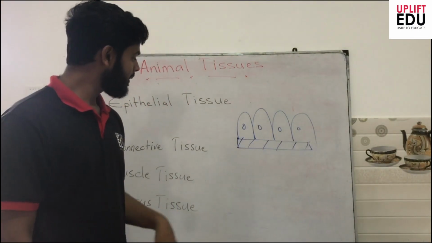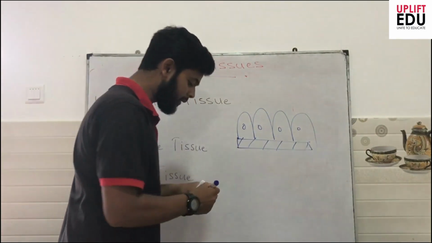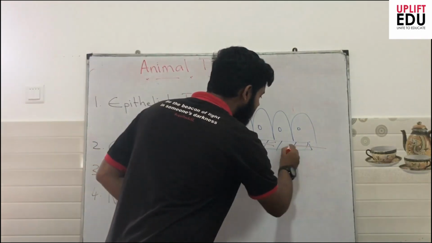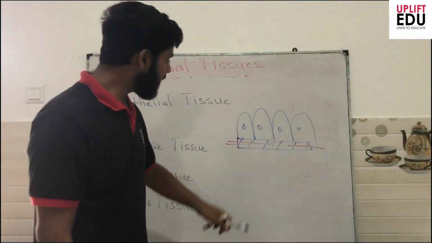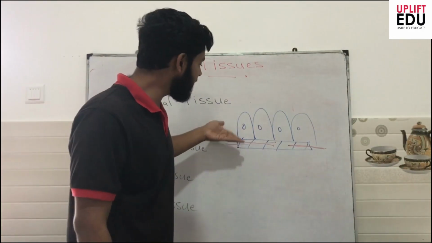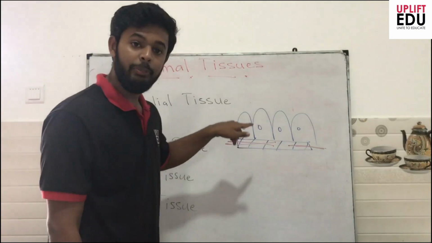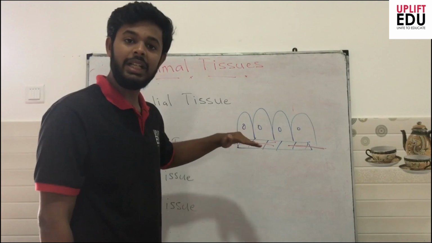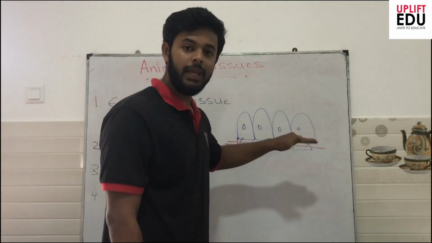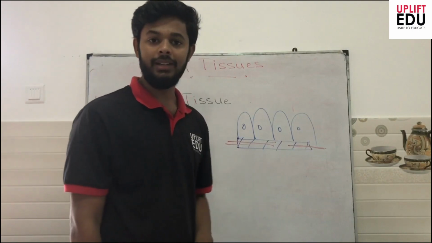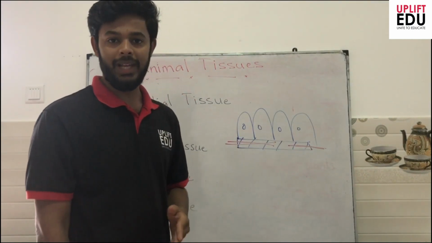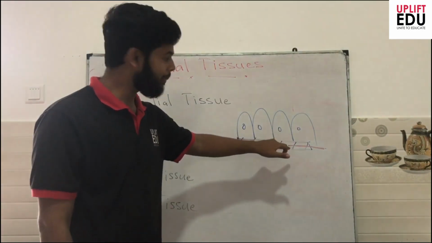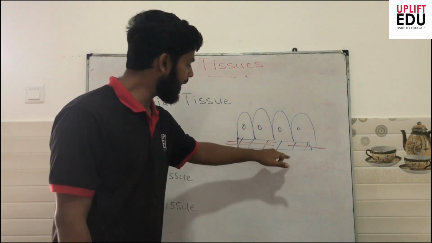Another important feature: connective tissue contains a rich supply of nerve bundles as well as blood supply. But in epithelial tissue, we can see the penetration of nerve fibers. So nerve fibers are present in epithelial tissue, but we won't see the presence of blood vessels. So we say blood supply is absent in epithelial tissue. The required nutrition is supplied to these cells by diffusion.